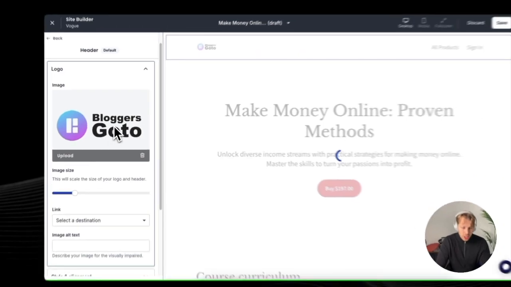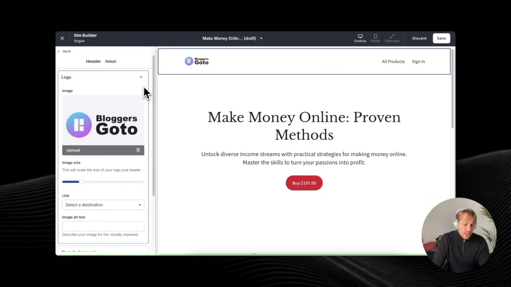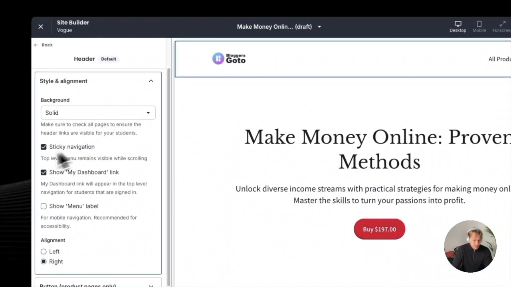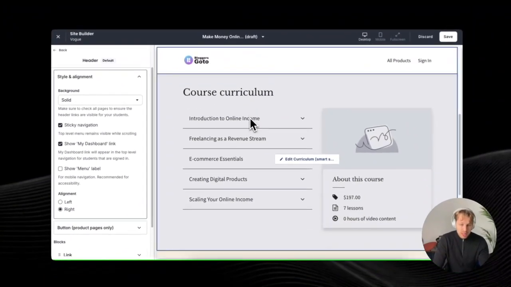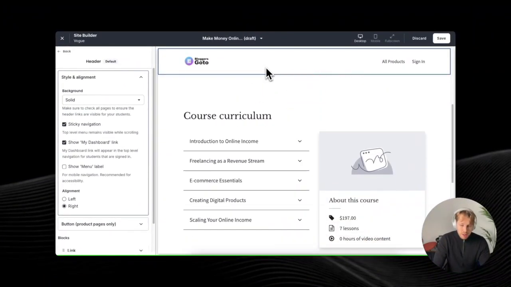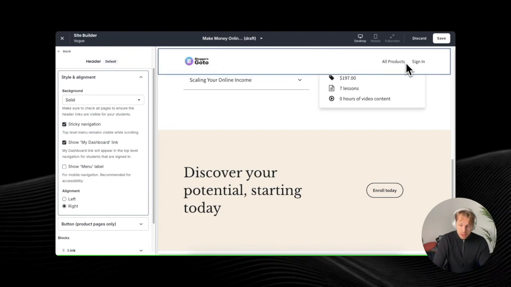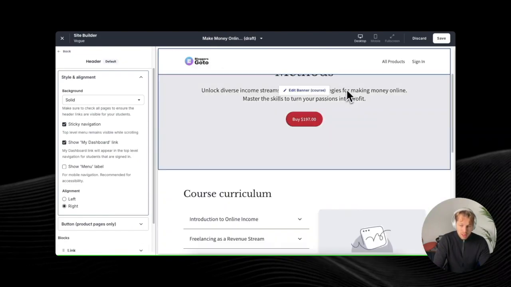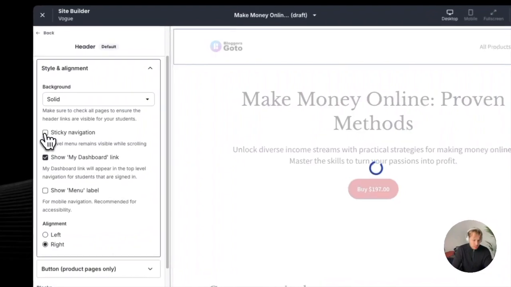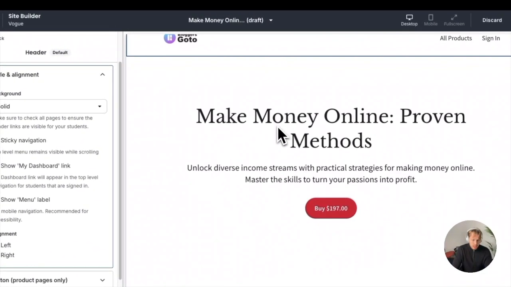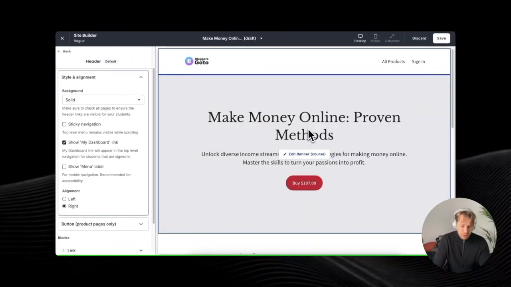So if you do a change here, just wait for like 5 seconds for the changes to apply here on the live version. You can do different styles. So you can do a sticky navigation. So that would mean that the navigation bar, that is this logo and the products page and stuff like that, these will always be at the top. If I get rid of the stickiness, it will be passed as the people start to scroll through this page.